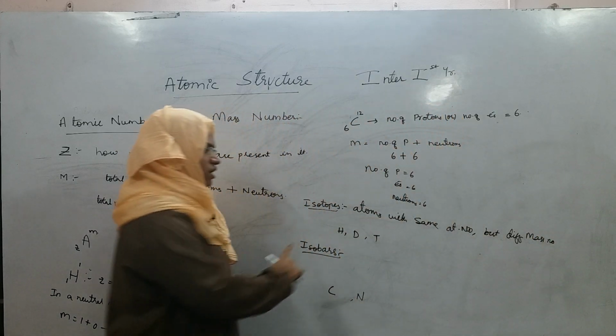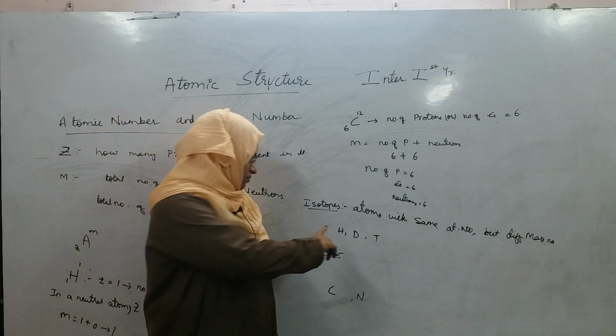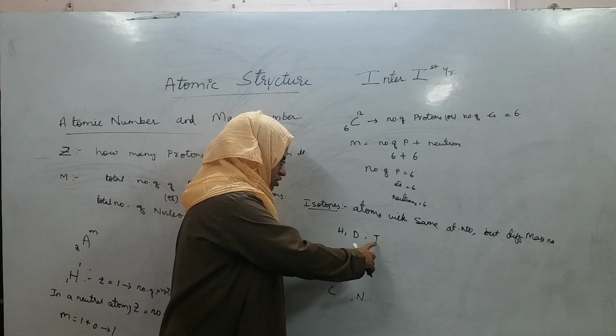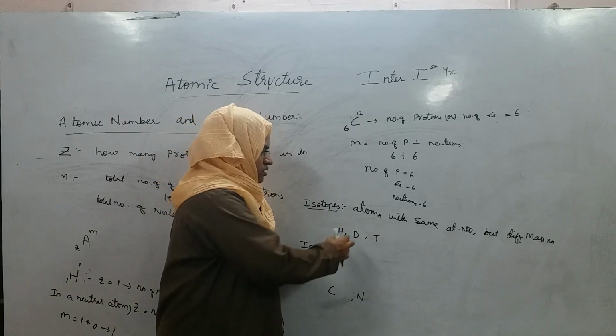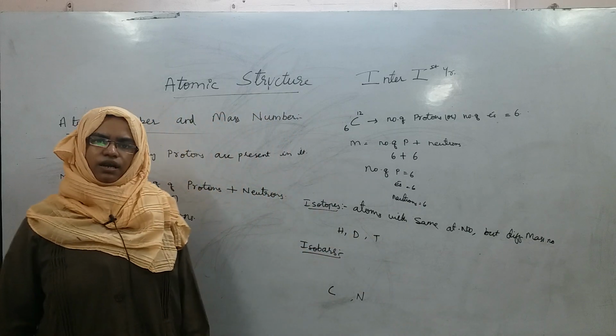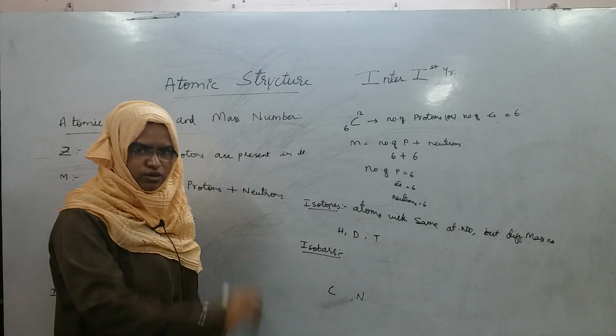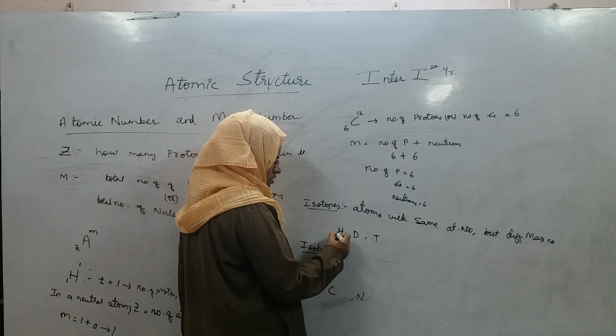If you take any two combinations, their atomic numbers will be the same, but their mass numbers will be different. Then these combinations are called isotopes of the hydrogen atom. What is the atomic number of hydrogen? 1.